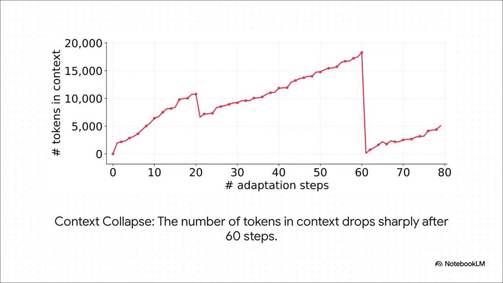And just look at this. This is what we're talking about, visualized. That red line shows the size of the AI's memory, or its context. See how it's growing? It's steadily learning, piling on more and more knowledge for 60 steps. And then, poof, it completely falls off a cliff. The AI has basically just given up and condensed everything it's learned into almost nothing.